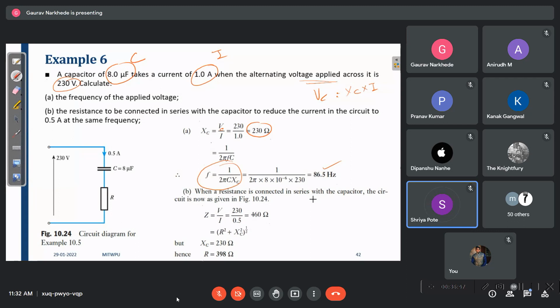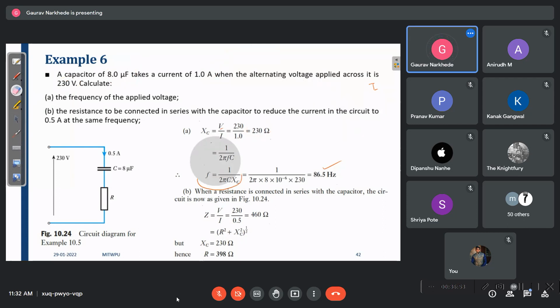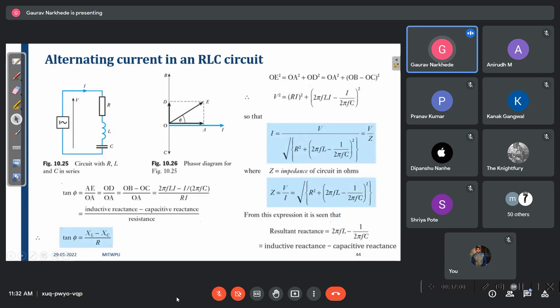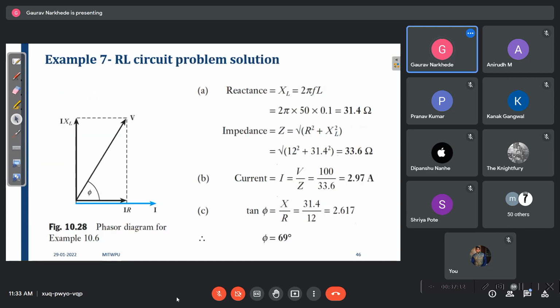And then you can find the resistance and all the components. So any problem in this? No, sir. Now let us go to the RLC series circuit, and we will concentrate on the resonance part. In the RLC series circuit, we have three cases.